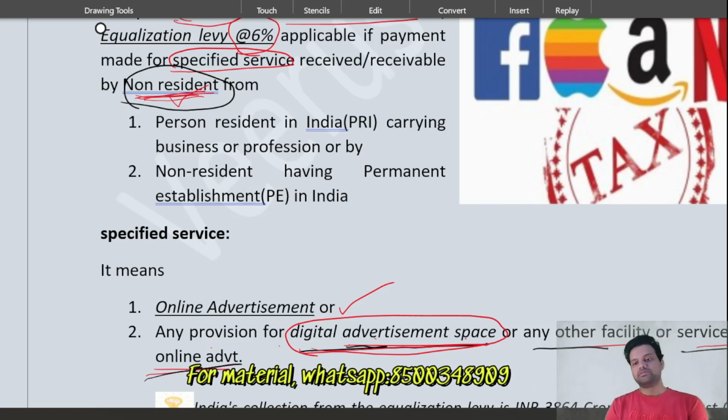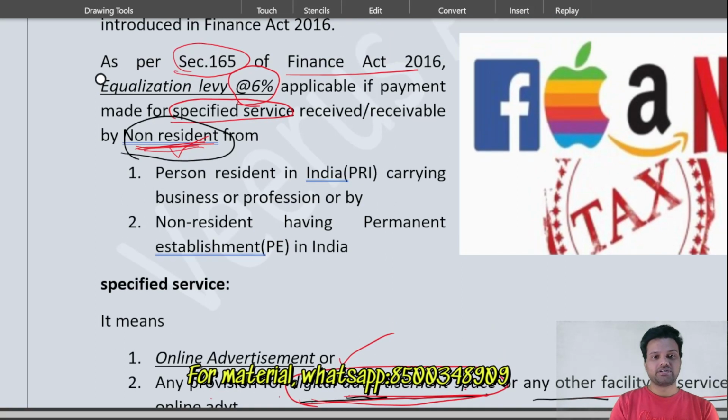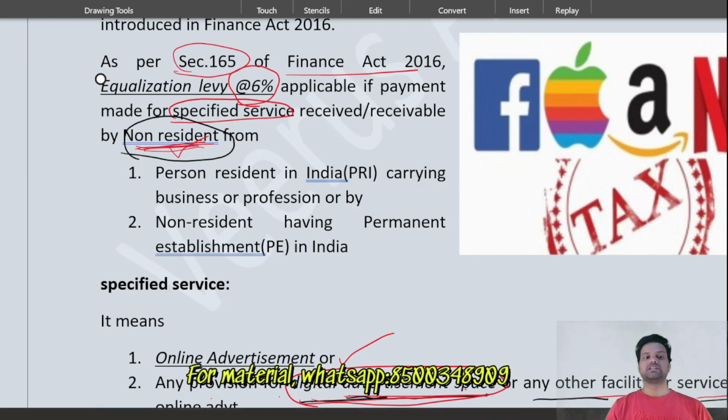And for an individual, for the non-resident definition, he has to fulfill the basic and additional conditions as specified in section 6. Then that individual is called a non-resident. So the definition is: as per section 165 Finance Act 2016, equalization levy of 6% is applicable if payment is made for a specified service received or receivable by a non-resident. From whom he is receiving the payment, and from whom?